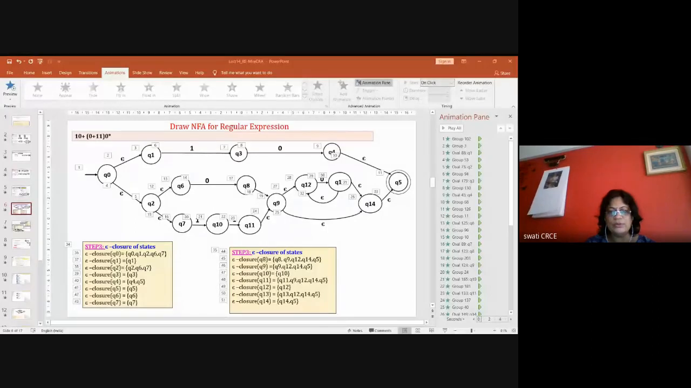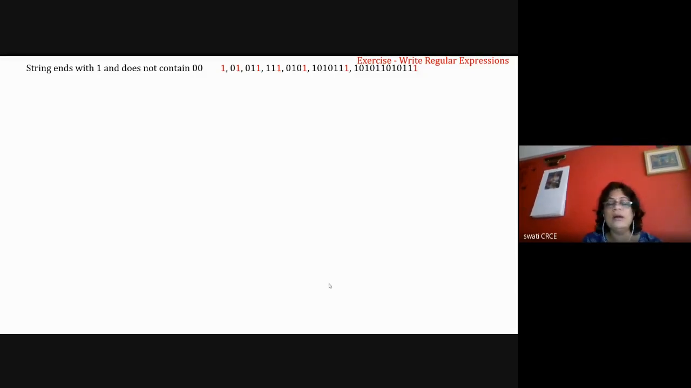So is this visible to you? So we have done this last time. Strings ending with zero, ending with one, containing zero, not containing zero zero. That is 1 plus 0 1 star. Okay, no need of one, or if it is there, it is not a problem.